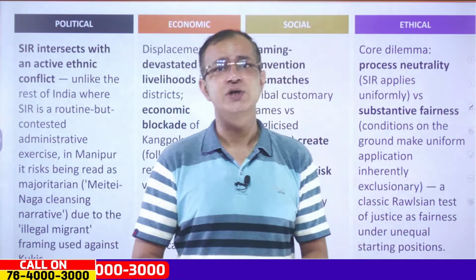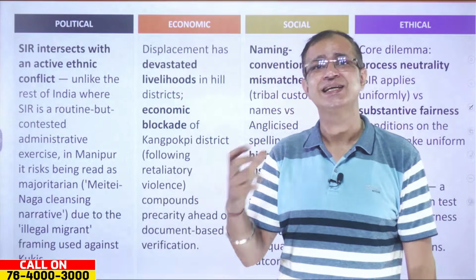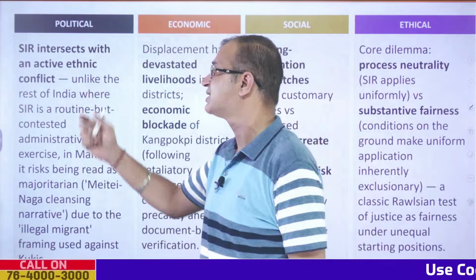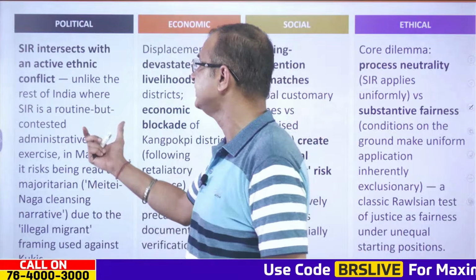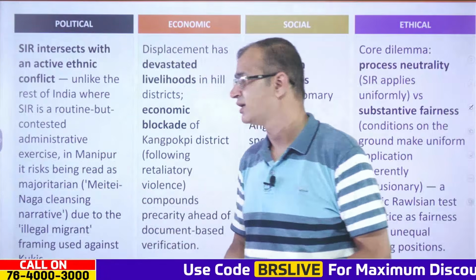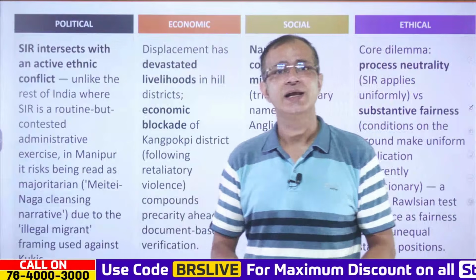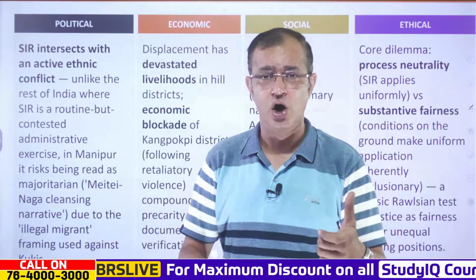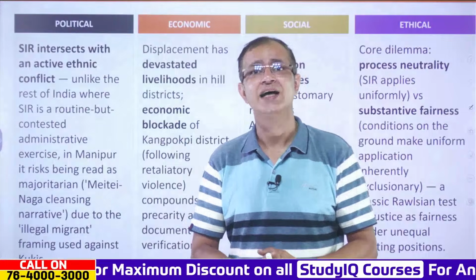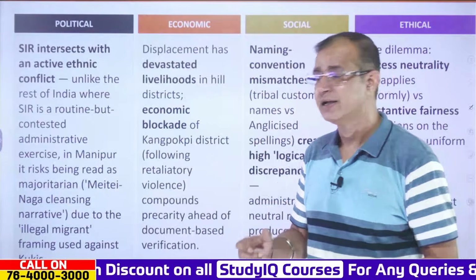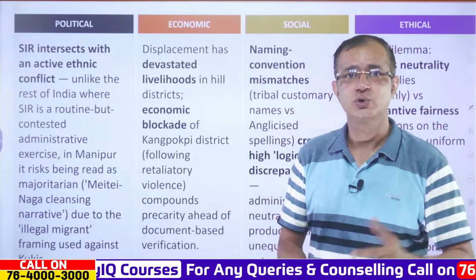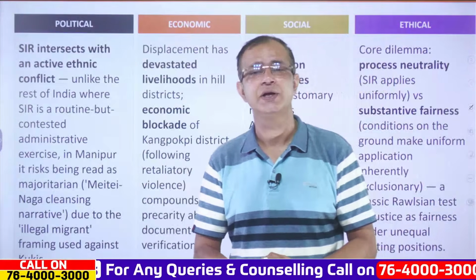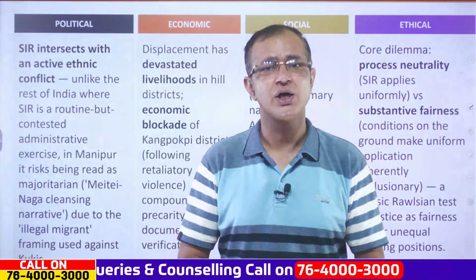Also, the SIR is intersecting with the active ethnic conflict in the state, unlike the rest of India where the SIR is a routine but contested administrative exercise. In Manipur, there is a risk that the SIR could be read as majoritarian, with a Meitei and Naga cleansing narrative due to the illegal migrant framing used against the Kuki-Zo tribe.